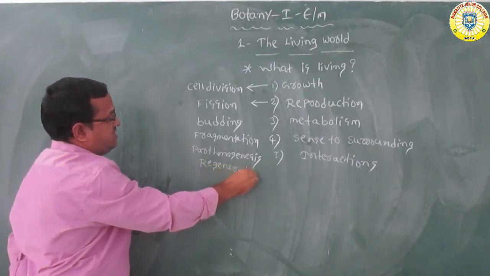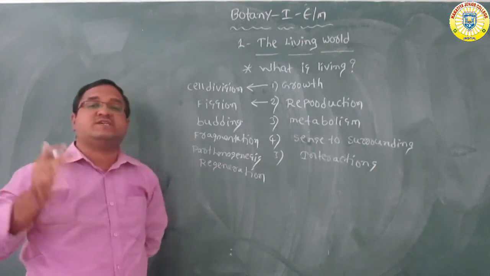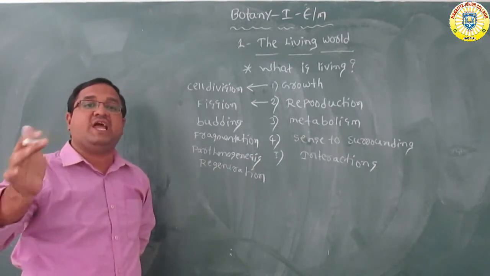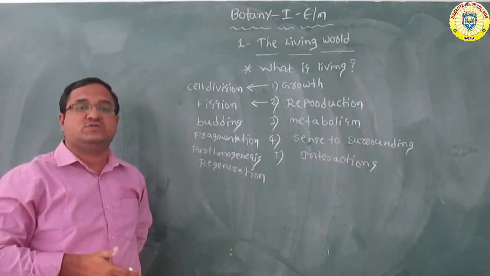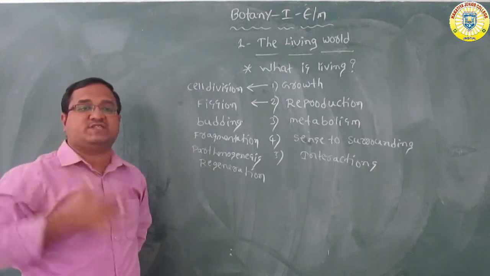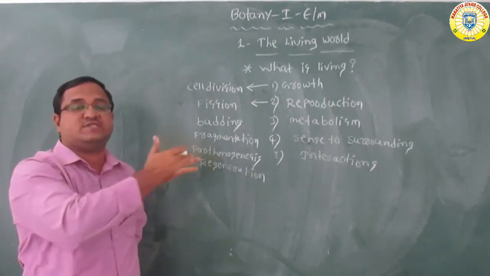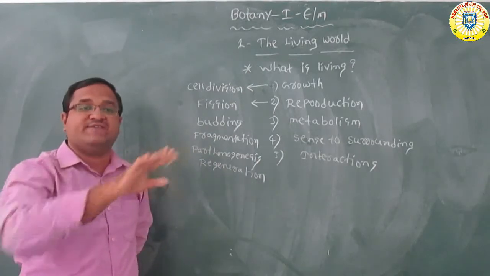So these are all the asexual modes of reproduction methods. Whereas in sexual reproduction there is a fusion of male and female gametes and formation of the zygote. That is the sexual reproduction method which you have learnt in the previous classes. The reproduction process is possible only in living things. It is not possible in non-living things.